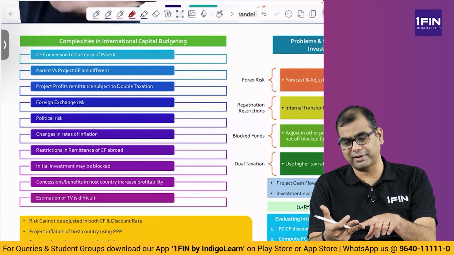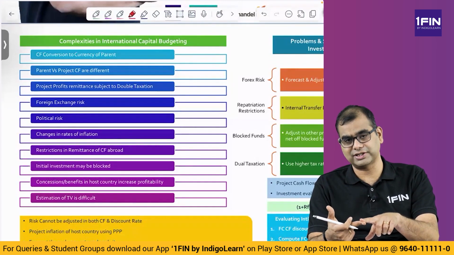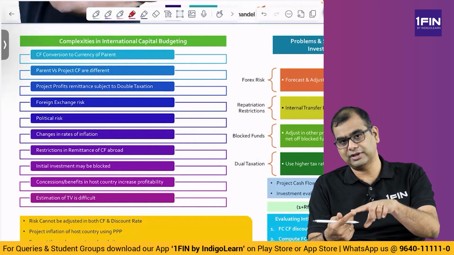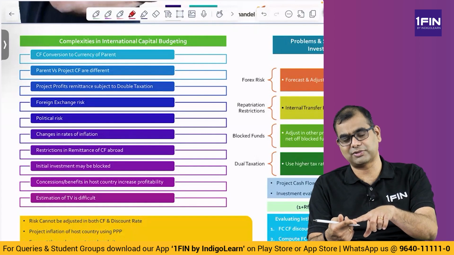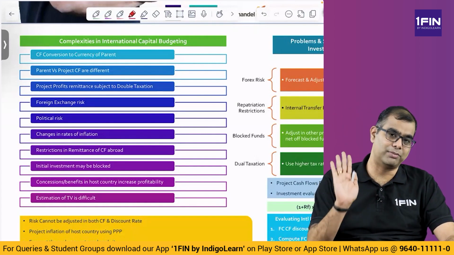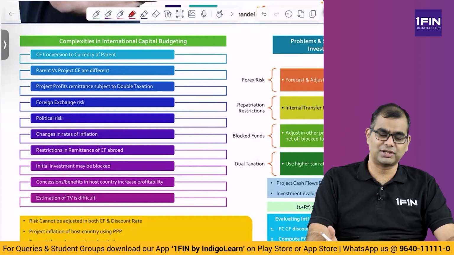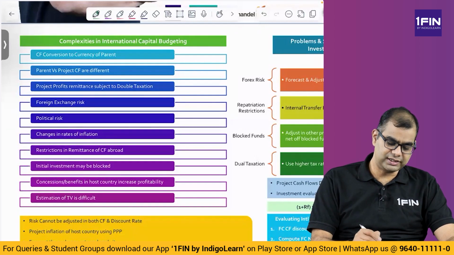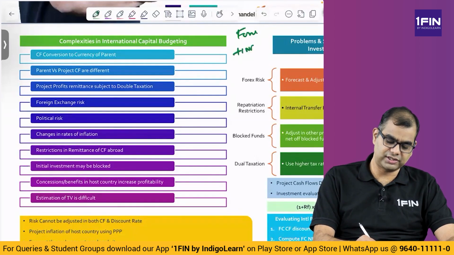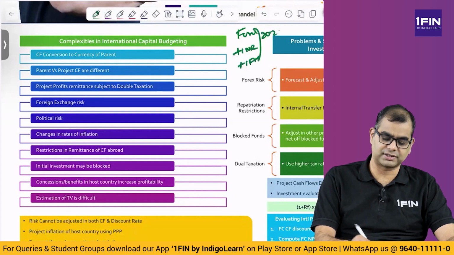Then there may be a question on MIRR. There may be a question on adjusted present value. Then largely there are questions on evaluating international projects. These are 4 types of questions, but these are problem oriented. And if you actually look at the new syllabus of AFM, you will see that Forex plus interest rate risk plus IFM together constitute 20 to 25 marks.